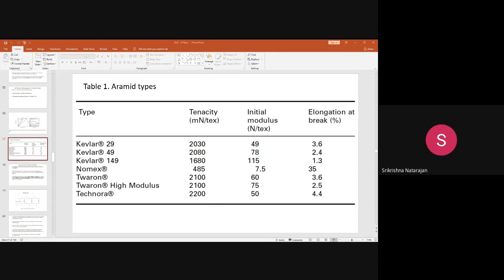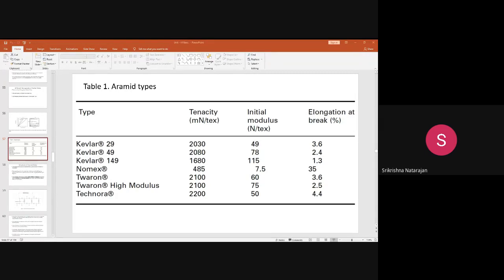Chemical resistance is good except with a few acids and alkalis, because the structure of the fiber contains hydrogen bonding, and that hydrogen bonding can be damaged by some acids and alkalis. So as such, we cannot say it is poor, but it is good, not excellent.